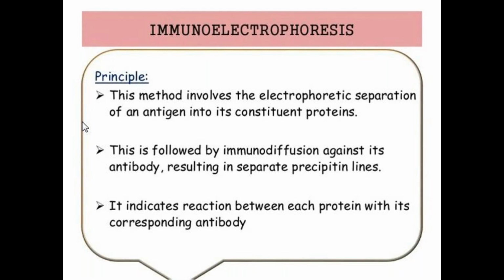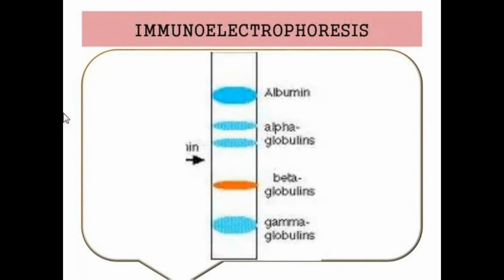That means the antigen containing the antigenic determinant reacts with the antibody, and that is immunoelectrophoresis. By using electrophoresis we can separate different proteins: albumin, alpha globulins, beta globulins, and gamma globulins are separated by the normal electrophoretic separation of protein. And when it is combined with immunodiffusion, we can separate these proteins.